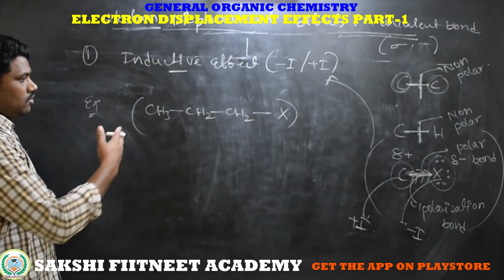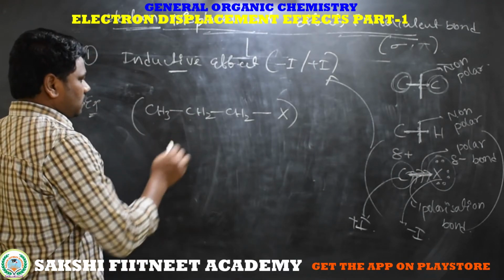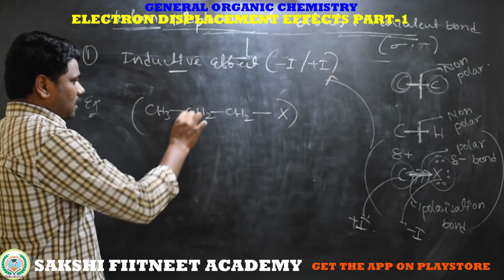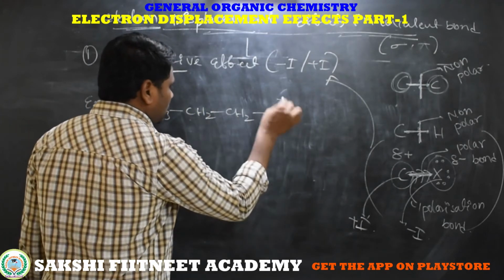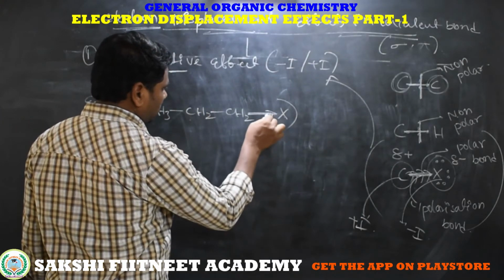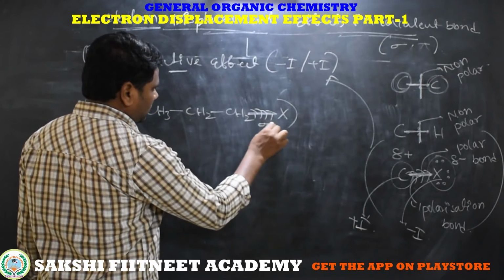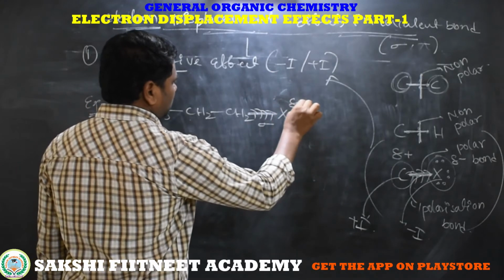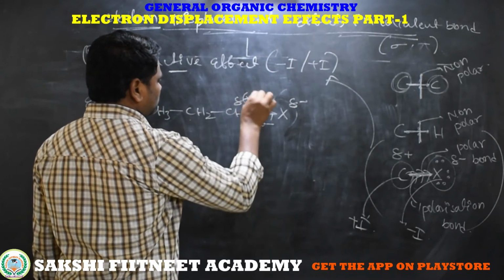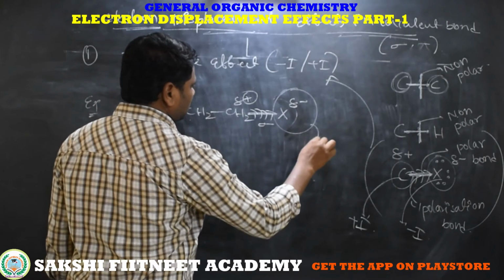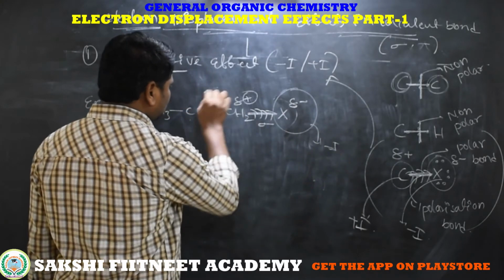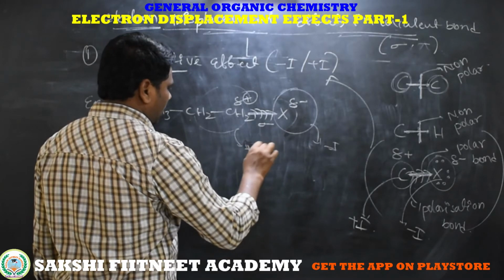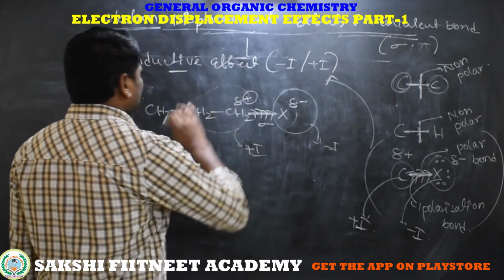Now we will come to the molecule. Carbon to carbon is non-polar, carbon to hydrogen is non-polar, but carbon to halogen is polar because the sigma bond electrons are displacing towards the halogen side. So there is partially negative and partially positive. This group comes under the minus I group, and this group comes under the plus I group. The phenomenon is called the inductive effect.